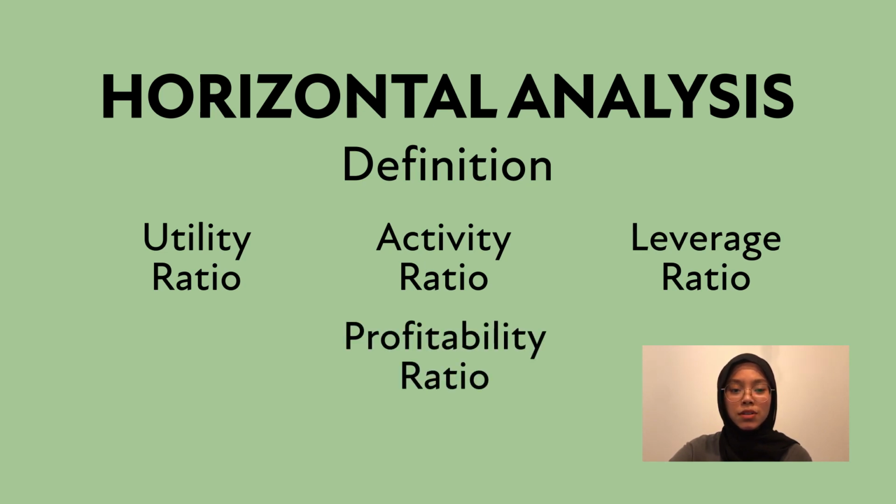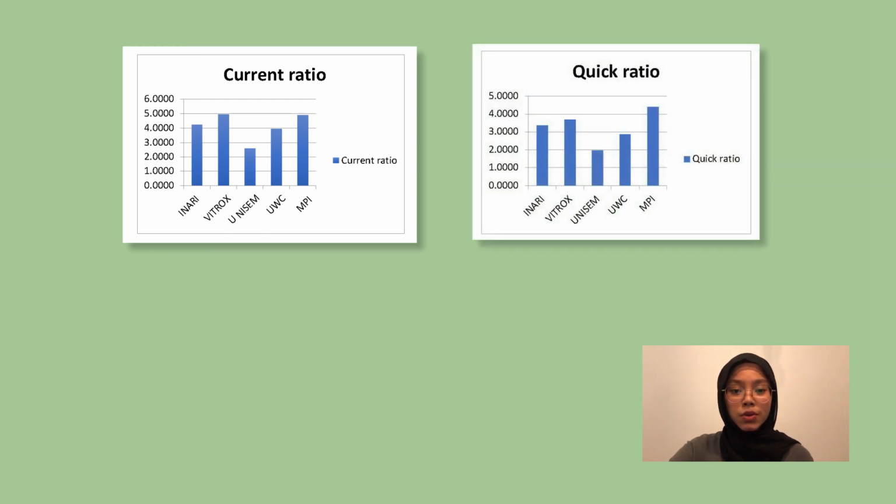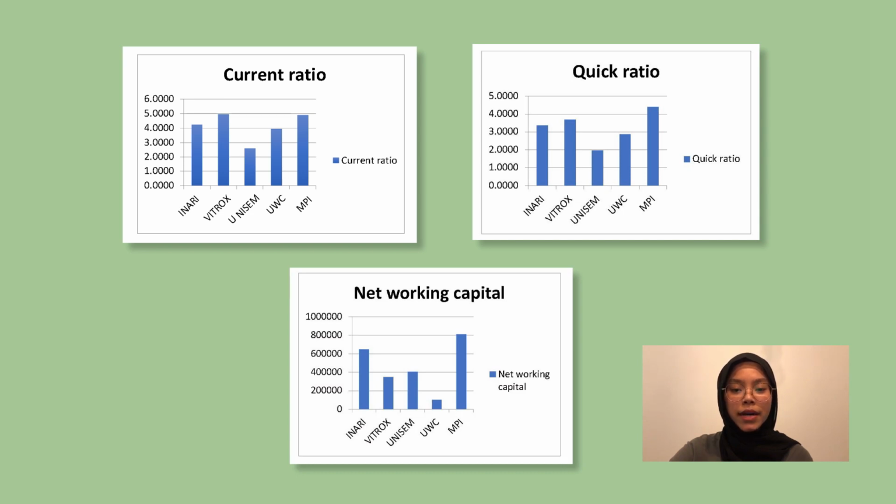For liquidity ratio, the first one is current ratio. Based on year 2019, the highest current ratio is Vitrox with 4.94 times and lowest is Unisem with 2.58 times. For quick ratio, the highest quick ratio is MPI with 4.39 times and lowest is Unisem with 1.97 times. And lastly, net working capital. The highest is recorded by MPI with 806,652 ringgit, while the lowest is UWC with 101,487 ringgit.